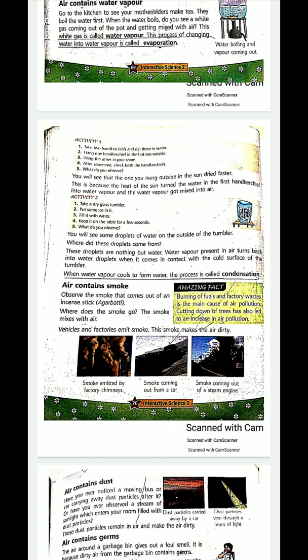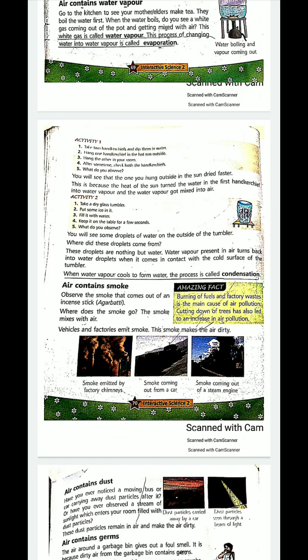Then on the next page you have difficult words like handkerchief, H-A-N-D, hand, K-E-R, chief, C-H-I-E-F, handkerchief. Droplets, D-R-O-P-L-E-T-S. Then you have condensation, C-O-N-D-E-N-S-A-T-I-O-N, condensation. Then you have incense stick, that is agarbatti. Then vehicles, V-E-H-I-C-L-E-S. Factories, F-A-C-T-O-R-I-E-S, factories.